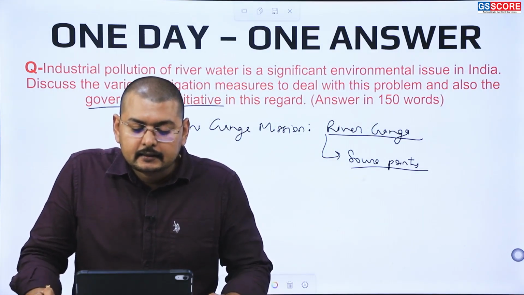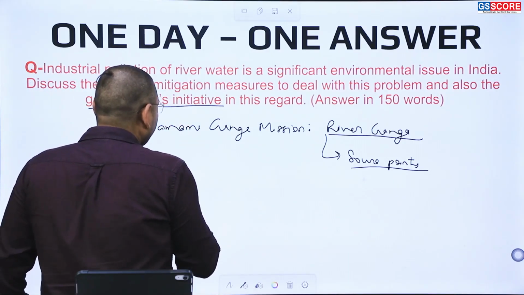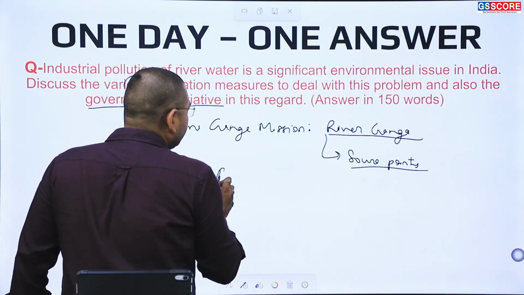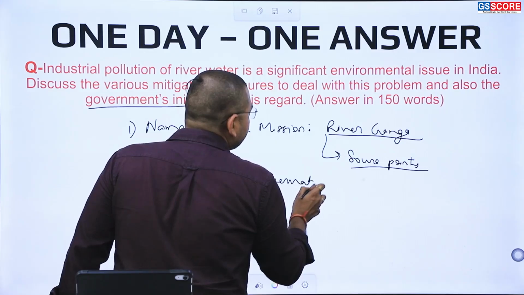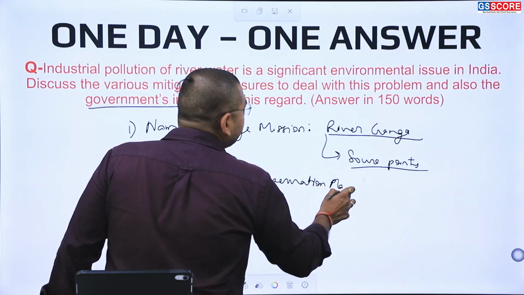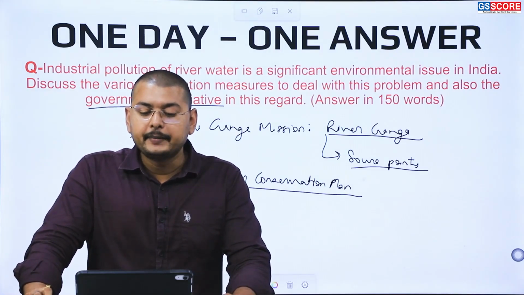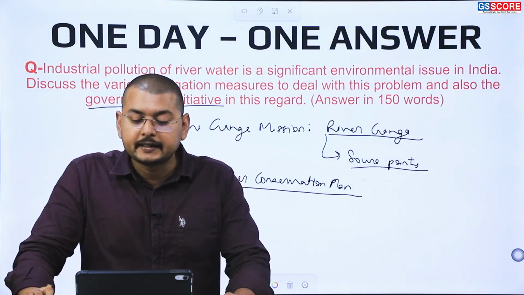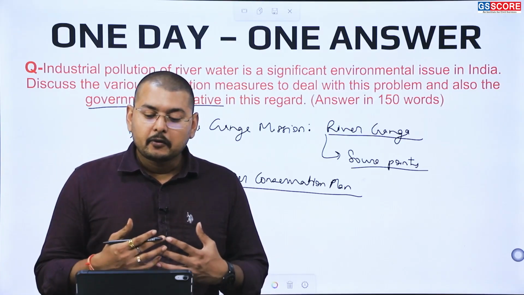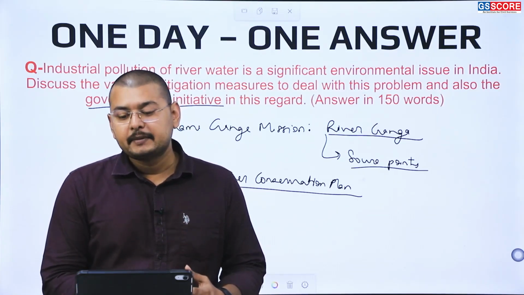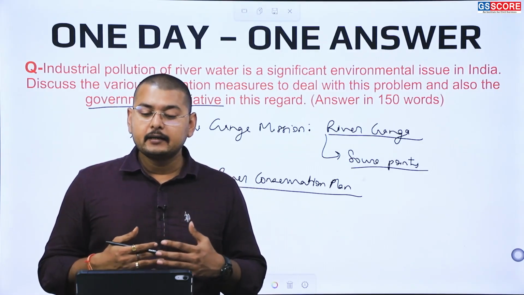The next river plan is the National River Conservation Plan. It is focusing on the major rivers like Yamuna and Godavari, where we are trying to develop mechanisms by which solid waste management can be improved and implemented in a better way.